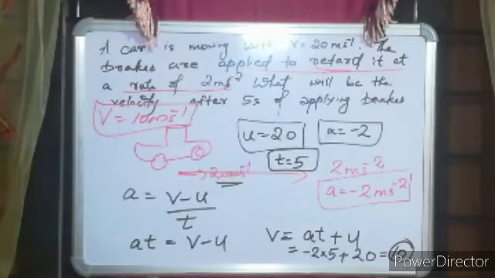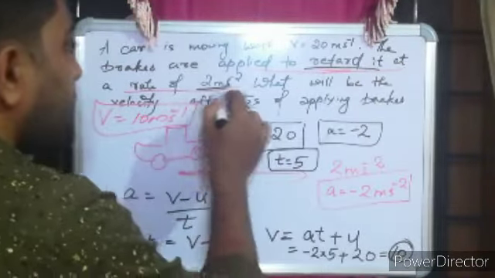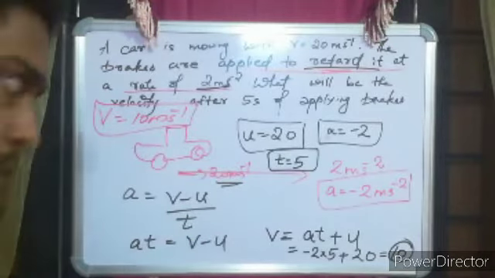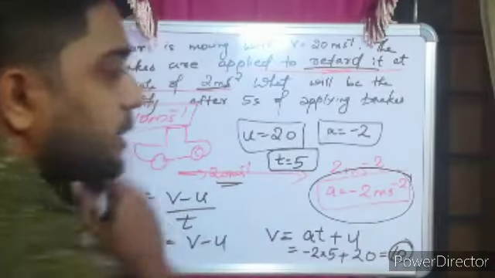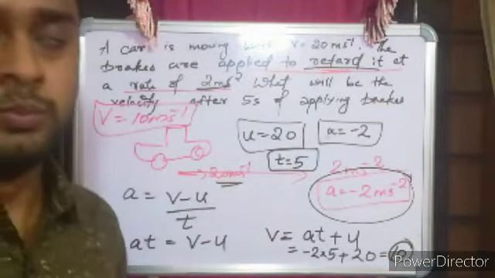The important thing to note here is that it is retarding at a rate of 2 meter second raised to minus 2, so take the acceleration as minus 2 meter second raised to minus 2.